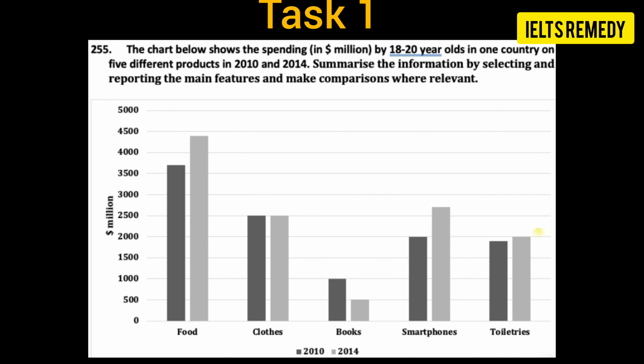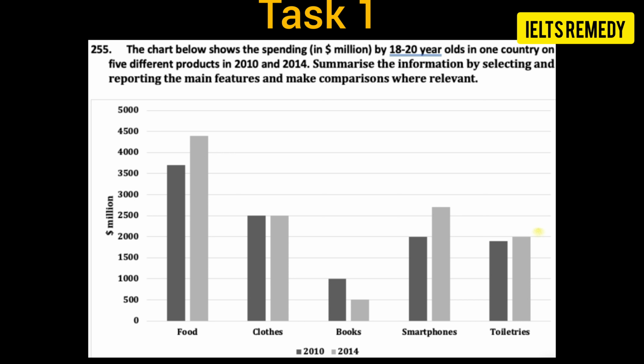So hello students, today's task 1 is bar graph. The chart below shows the spending in million dollars by 18-20-year-olds in one country on 5 different products in 2010 and 2014. Summarize the information.